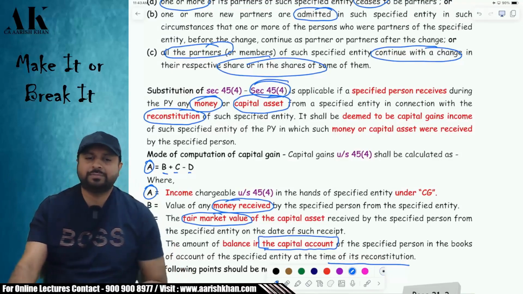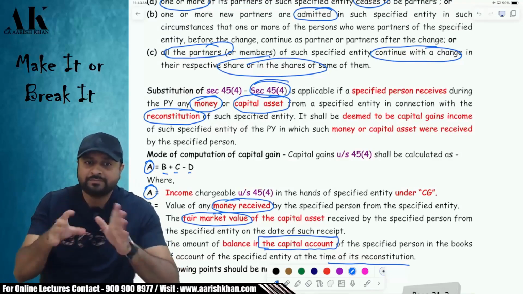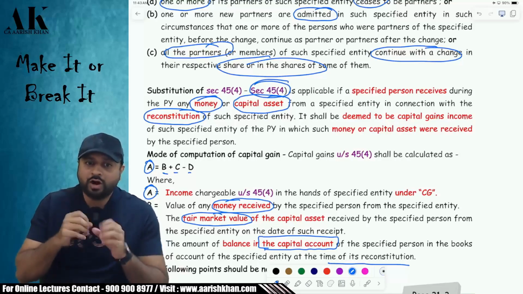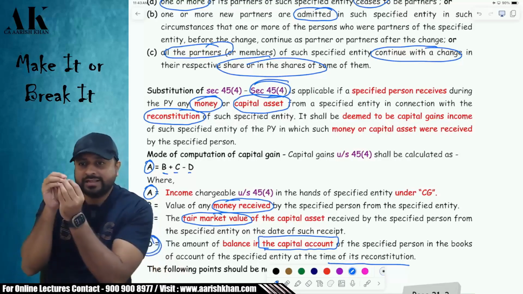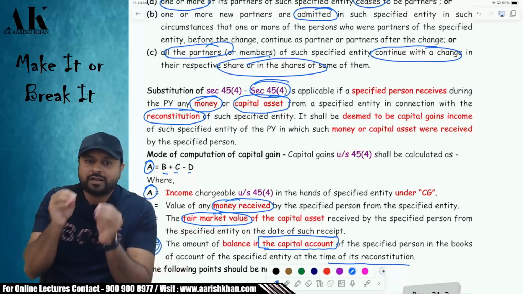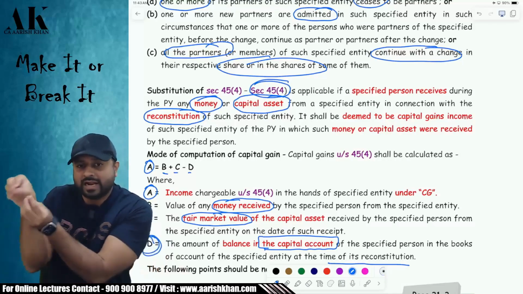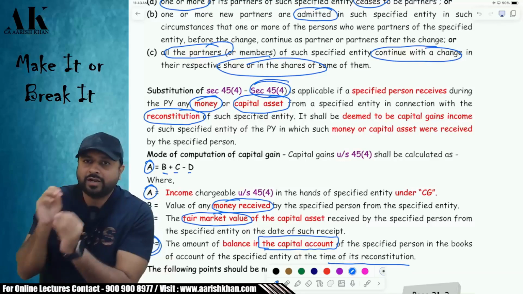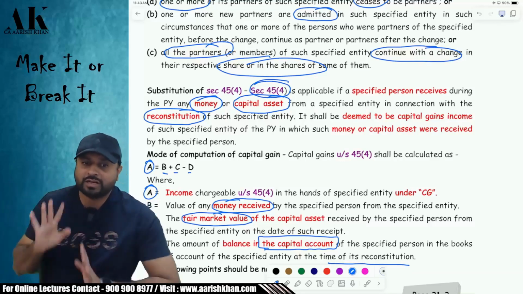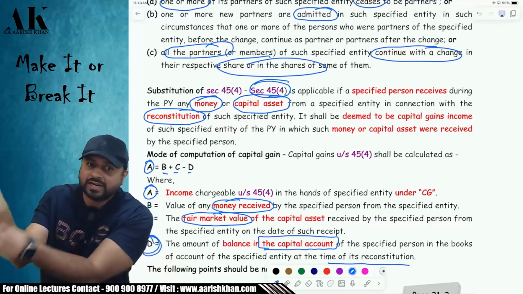That also depends upon to which assets you are attributed. If you are attributing to self-generated goodwill and all, then that much amount will be short term. If you are attributing to a short-term capital asset, then that much amount will be short term. If you are attributing to a long-term capital asset, then it will be long term. If you are attributing to block of asset, then it is short term.